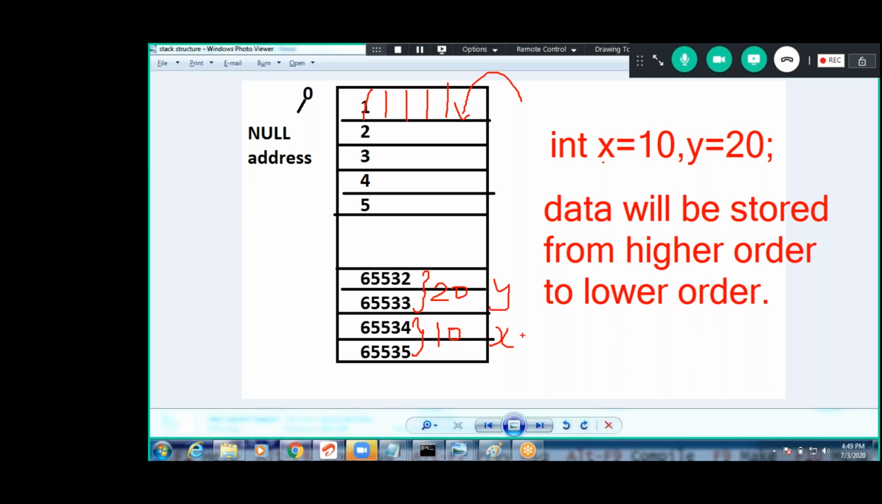You understood where it will be stored? That depends on the OS. The OS decides. We can't tell. But the process is this. Stack follows the last in first out process. First it will go down first.